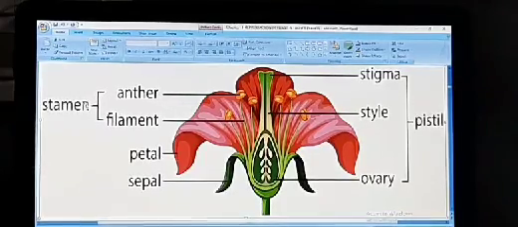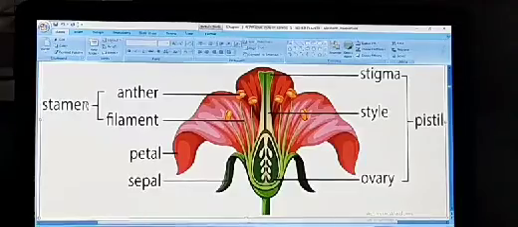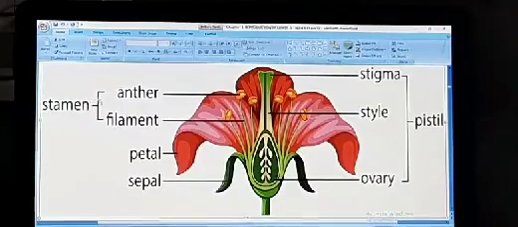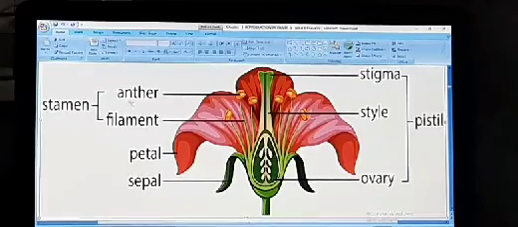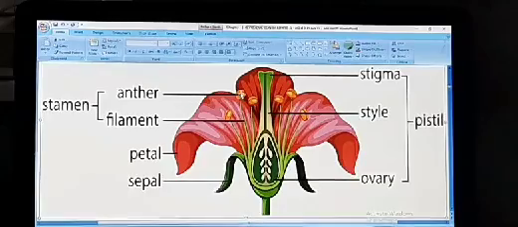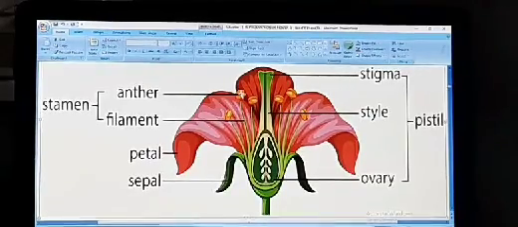Stamen, which is the male sex organ, mainly consists of a functional part, that is anther. Each anther internally contains anther lobes and pollen sacs.